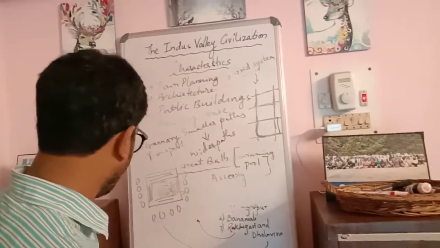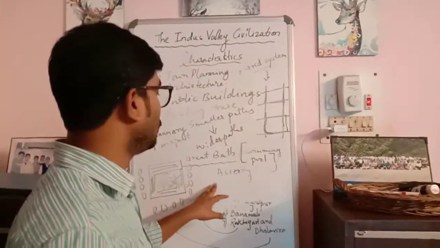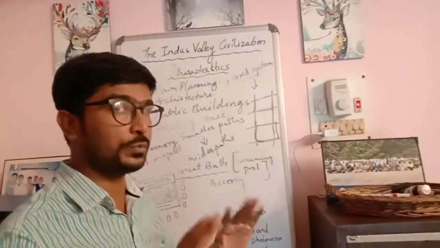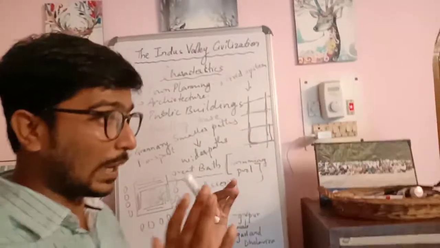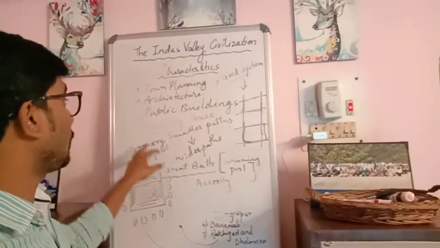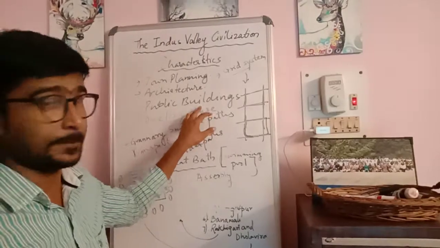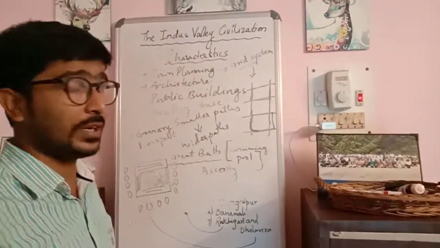So these assemblies were used for public gatherings, and were considered one of the important public buildings. Okay, this is the Great Bath and the general assemblies.